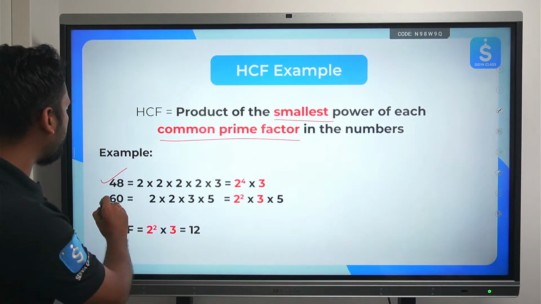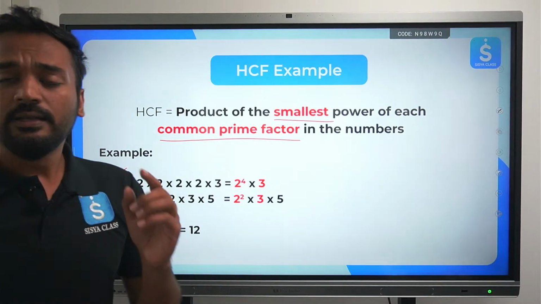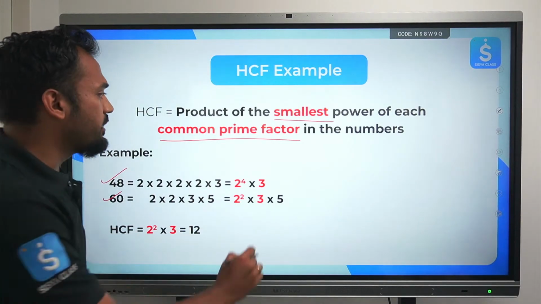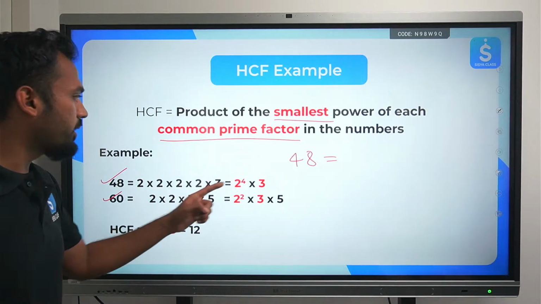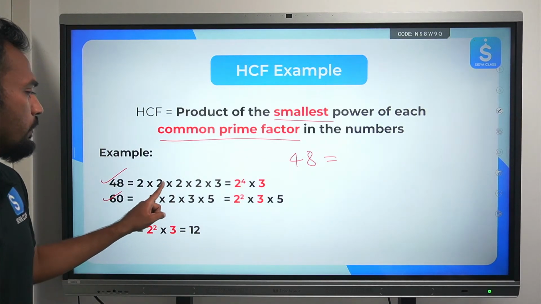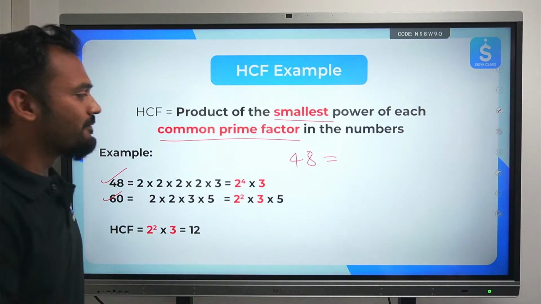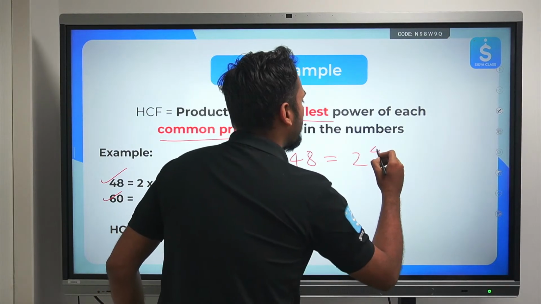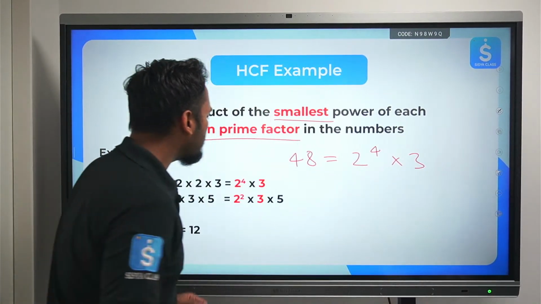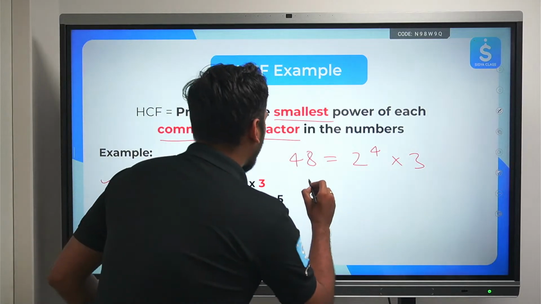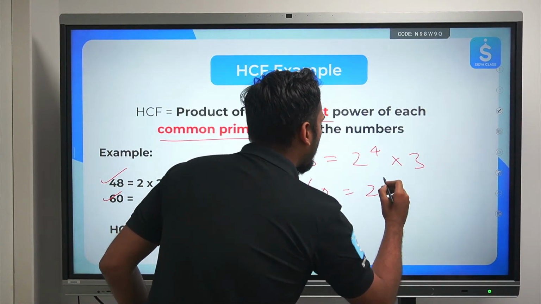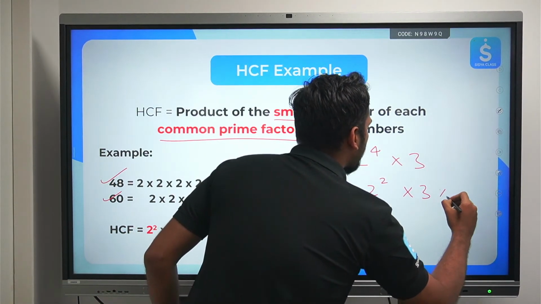Example, 48 and 60, if we want to find out the HCF, I will first write down the prime factorization of 48, which I have written over here. Let me write over here as well. 2 into 2 into 2 into 2 into 3, which is 2 to the power 4 multiplied by 3. Same way, 60, it is 2 times 2 times 3 times 5. I can write it like this: 2 square times 3 times 5.